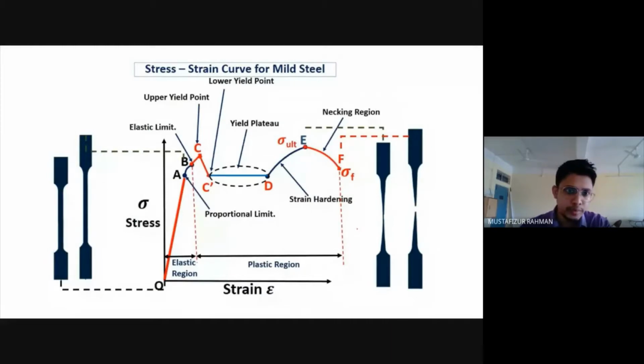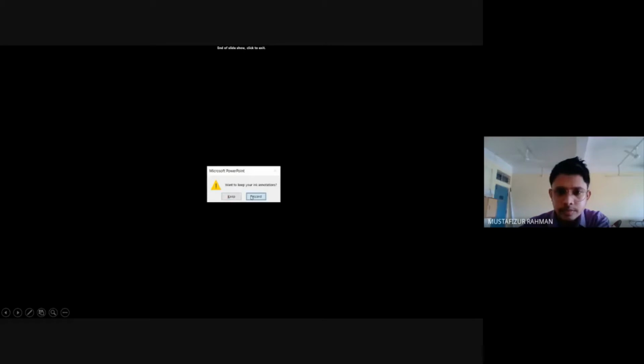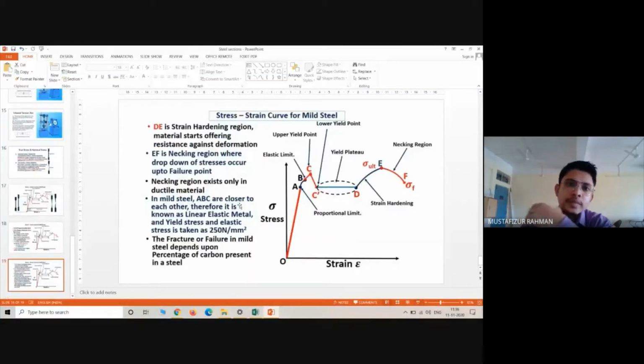I hope you also remember the stress strain curve. It is very important: what is the proportional limit, what is the elastic limit, what is necking. I hope you remember this. If you do not remember, please tell me now or later. I do not want to repeat it because we have already studied it. So that's it for the winding up of the introductory part. After this we will go for some numericals of steel design.